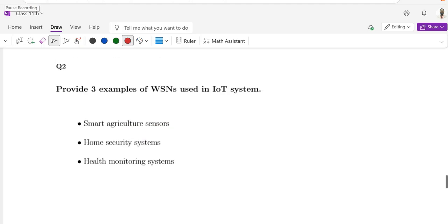Question number 2. Provide 3 examples of WSNs used in IoT systems. Smart agriculture sensors, home security systems, and health monitoring systems. These are the 3 examples of WSNs used in IoT systems.